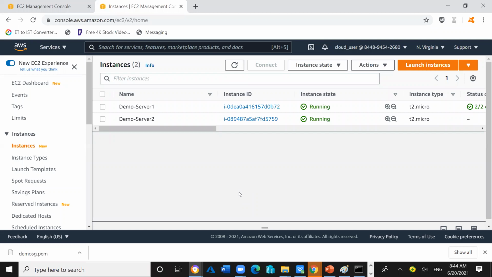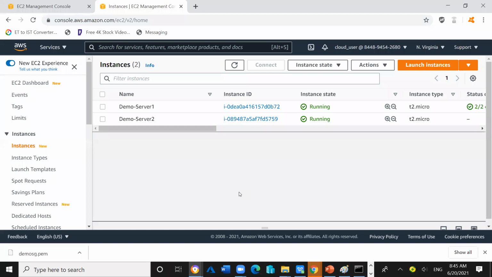The VPC is the network boundary. Your machine, your EC2 instance, will get the IP address from the VPC network range. It can be the 20 range, it can be the 30 range, right? That is the importance there. But while creating the security group we choose the VPC, so what is the purpose if we choose a different VPC during the EC2 instance creation?